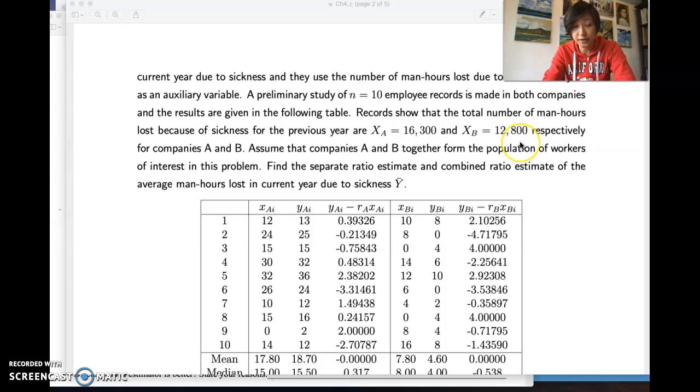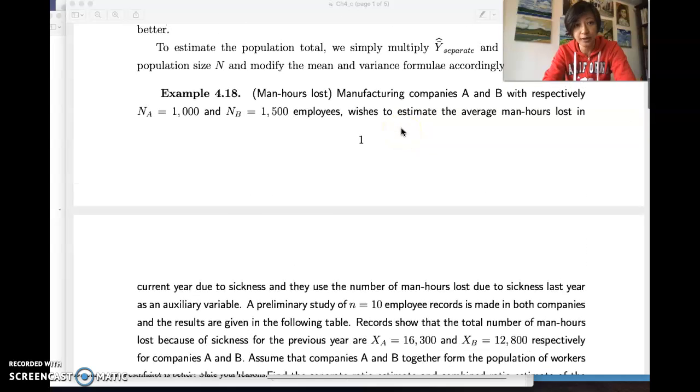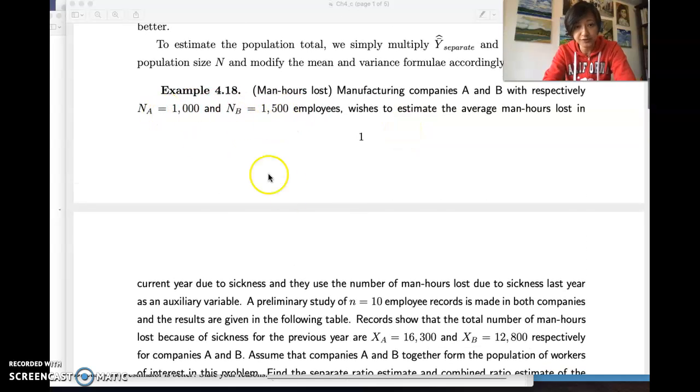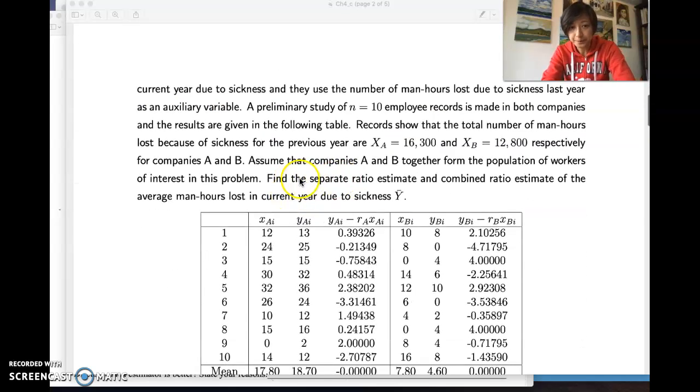So if we want to find the average, we need to divide it by the population size for each company. Okay, so we want to find the separate ratio estimate and the combined ratio estimate for the average man-hours lost in the current year due to sickness, the Y bar.